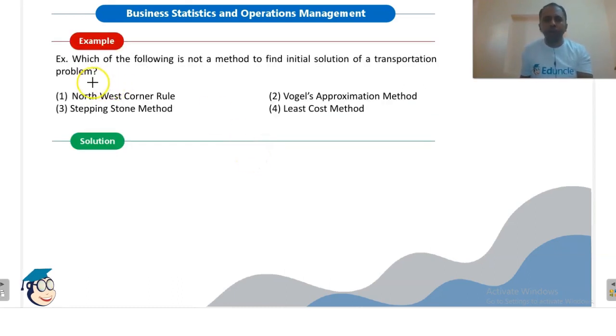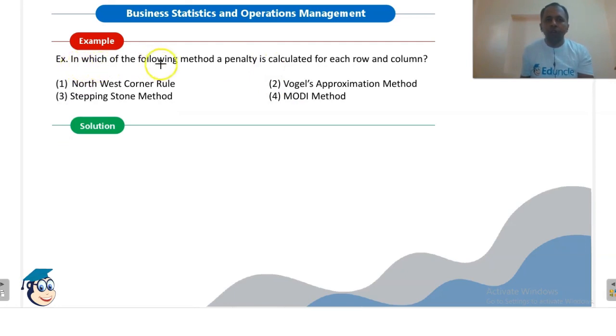Now we will look at some examples. Which of the following is not a method to find the initial solution of a transportation problem? The northwest corner rule is an initial solution method. Vogel's approximation is again an initial solution method. Stepping stone method is not an initial solution method, so this is the right option. Least cost is again an initial solution method. In which of the following methods is a penalty calculated for each row and column? We know that in Vogel's approximation method we calculate a penalty for each row and each column.